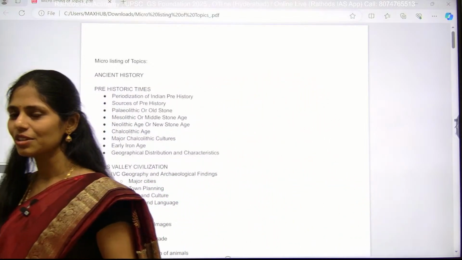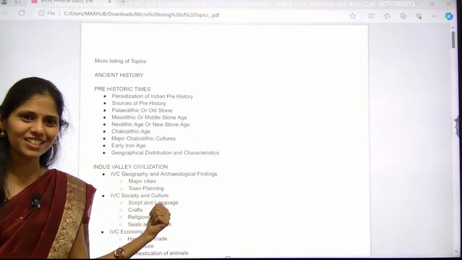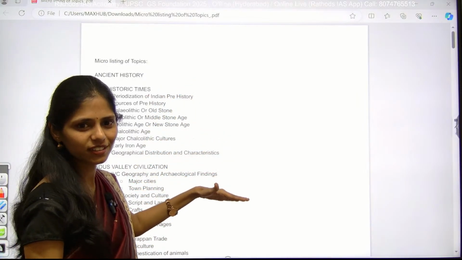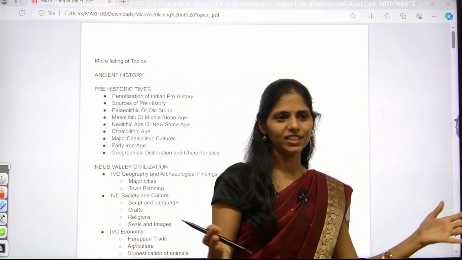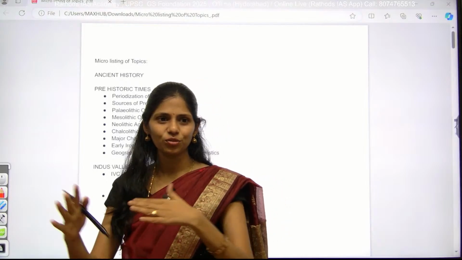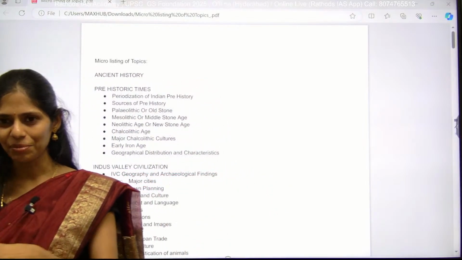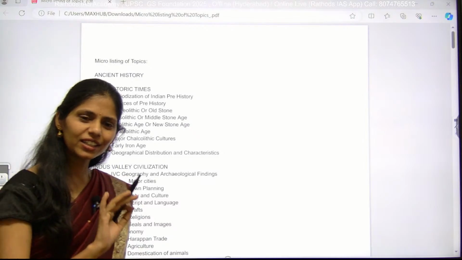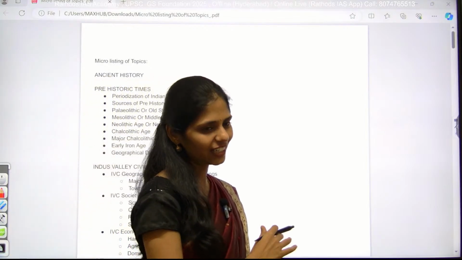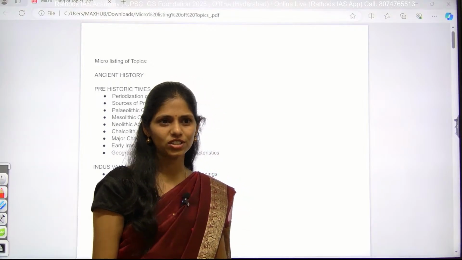Why is sequence important? Because you will get questions directly, where they give you the events and ask you to arrange them in order, like ascending order or descending order, which happened first or which happened later. So you can expect such questions not only in UPSC, but also if you are preparing for any other competitive examination. That is one way you can get questions in history.